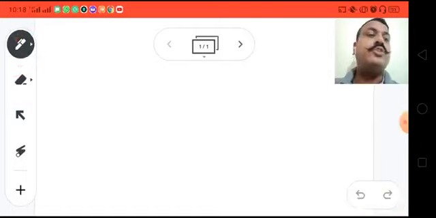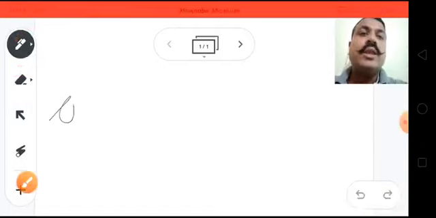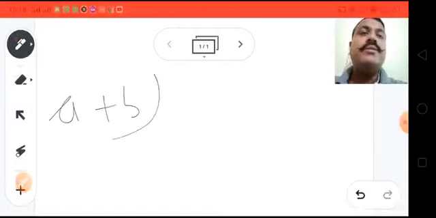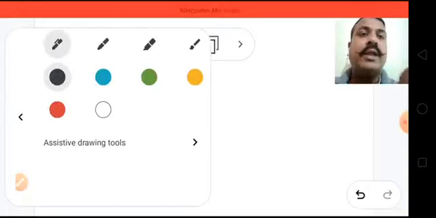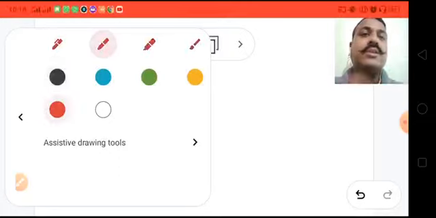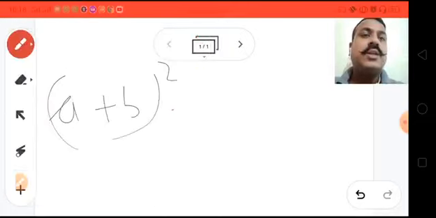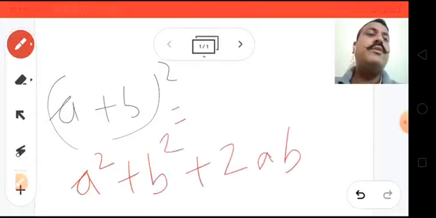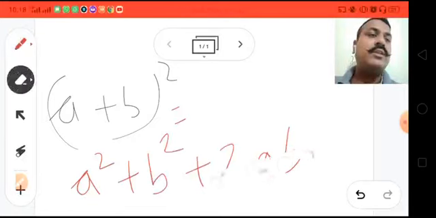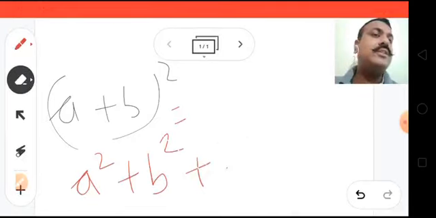Now I am going to use this Jamboard. Suppose (a plus b) whole square. I am choosing the pen and changing the pen width and the color. It is equal to a square plus b square plus 2ab. Okay. Now I am using this eraser button to erase something. Okay. Let us see. Have you seen this?